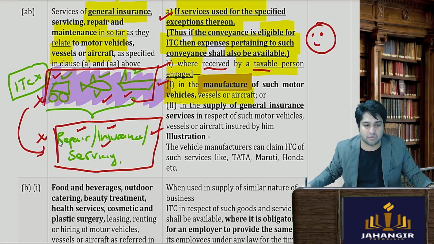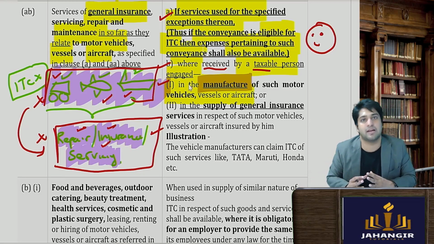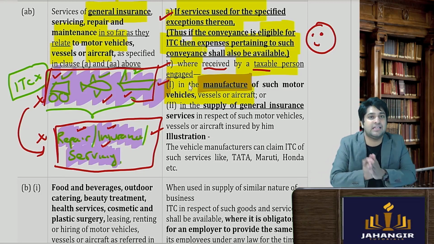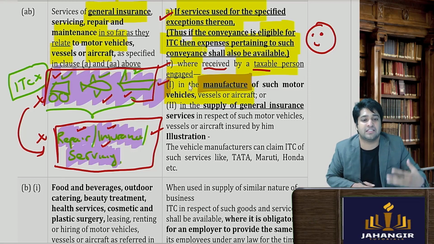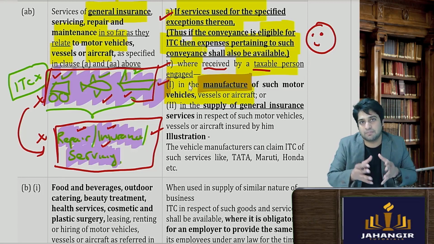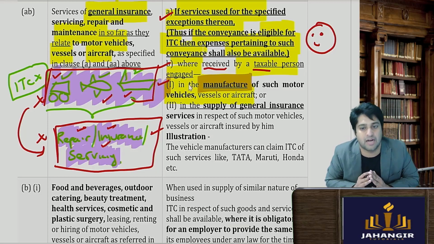or with respect to the repairs of these goods, the insurance with respect to these goods, and the servicing with respect to these goods. So manufacturers के लिए बहुत बड़ा relief है. Manufacturers have been given an advantage that if they are engaged in manufacturing your car, private jets, and your yacht vessels, with respect to all of that, whichever expenses go on, you are allowed with that also.